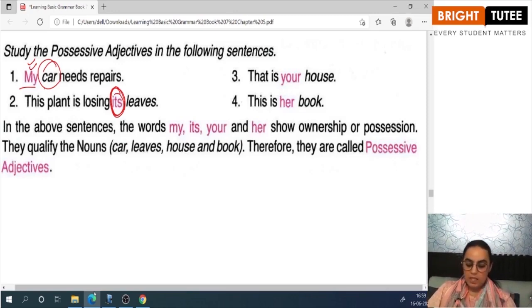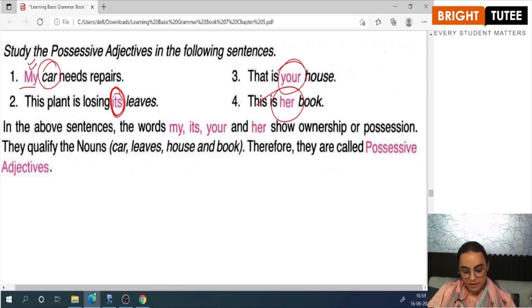Its. That is your house. How do I know that the house belongs to somebody? By the word your. This is her book. How do I know that the book belongs to her? By the word her. So words like my, his, her, your, its, their, all these words that help you to know that something belongs to you, something is your possession, are possessive adjectives.